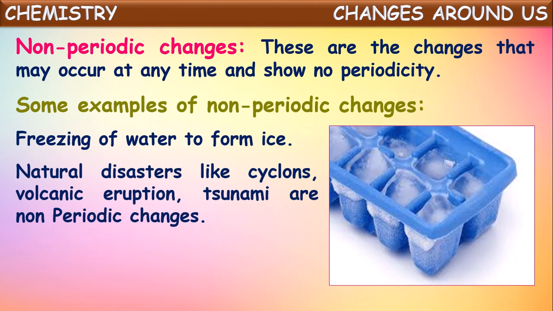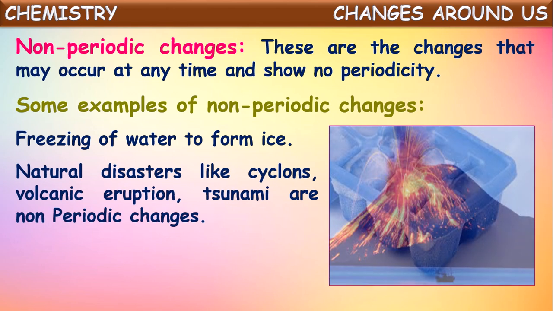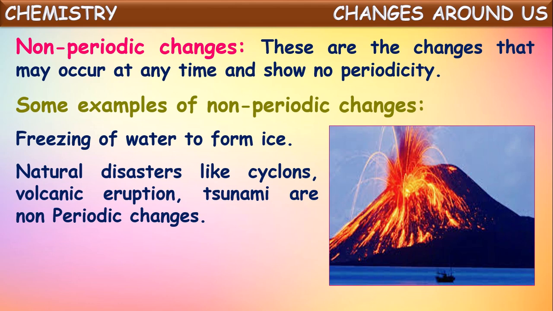One more: natural disasters like cyclones, volcanic eruptions, tsunamis. These are all changes which occur unexpectedly. They are disasters. They won't happen at regular intervals of time, nor at a fixed time. They may occur at any time. That's why natural disasters like cyclones, volcanic eruptions, tsunamis, earthquakes, all these we can say are non-periodic changes.